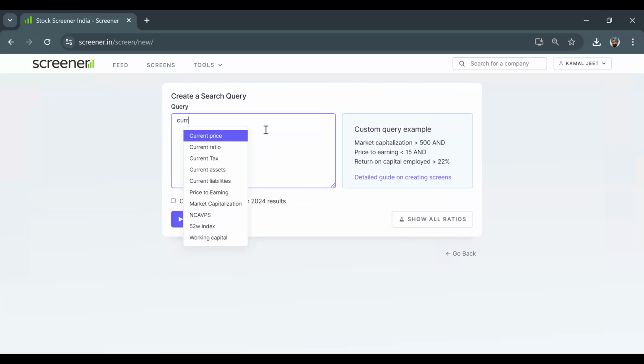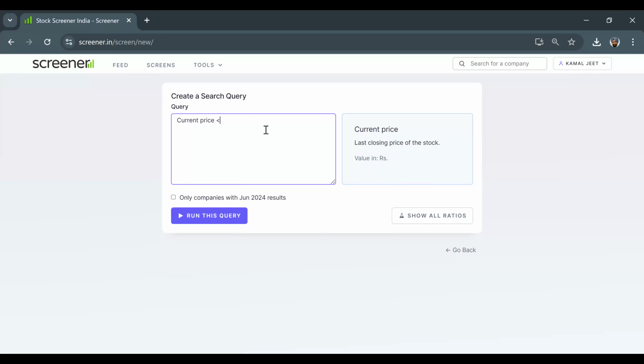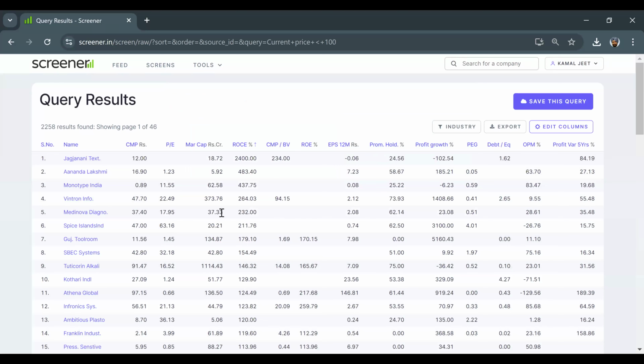So our first condition is the current price should be less than 100. We are not looking at anything which is more than 100. We can go and look at it, but I am personally saying, because we are all middle class people, upper middle class, lower middle class, we should need some pocket friendly stock. So if we run this query, we get somewhere around 2258 stocks.